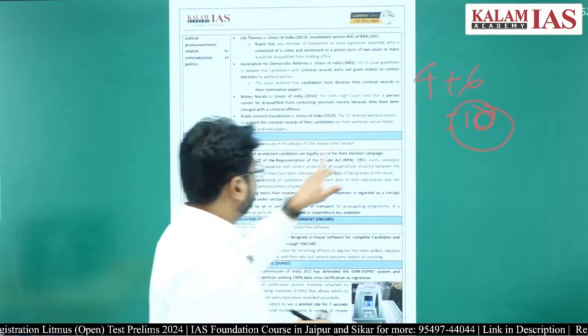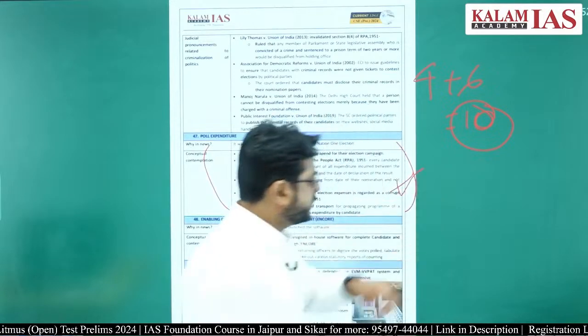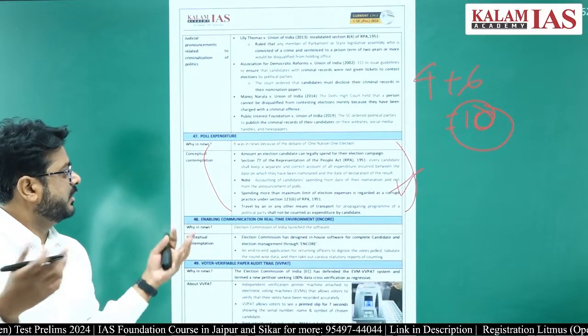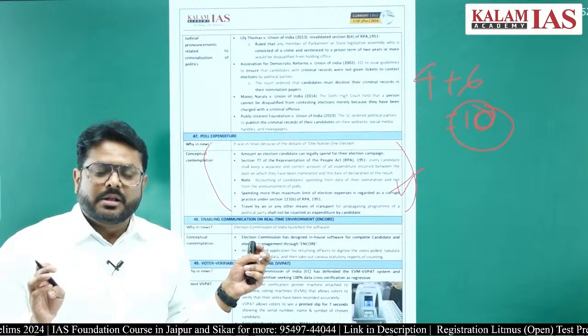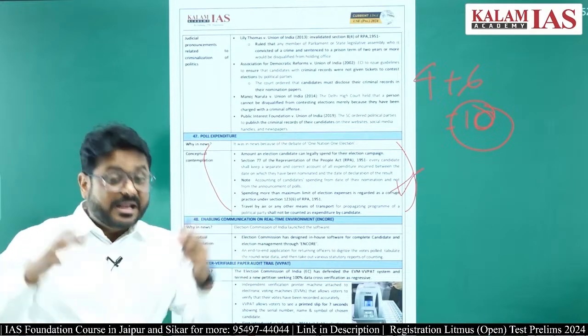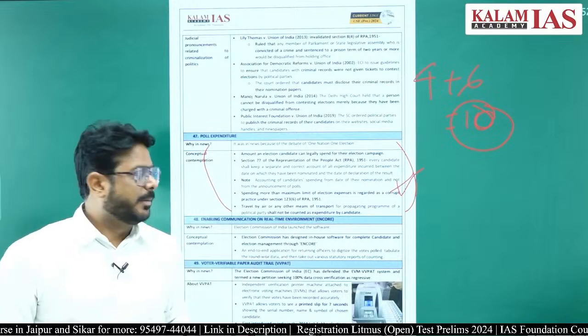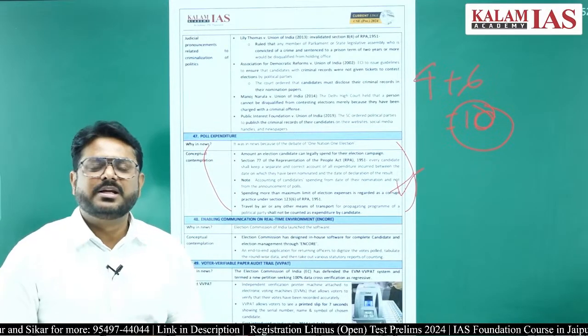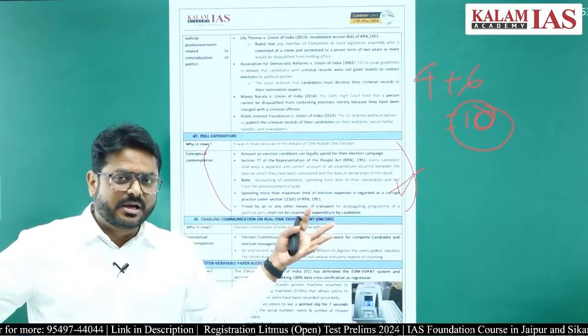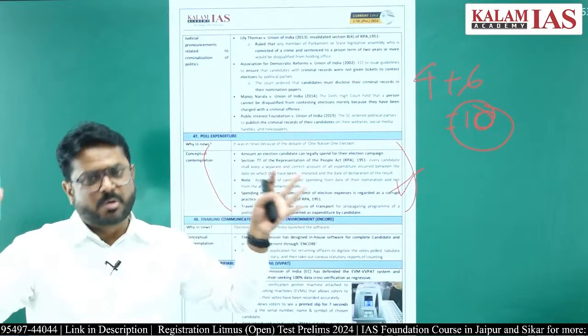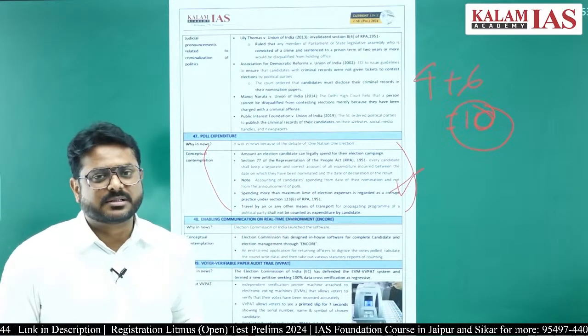Poll expenditure. There is a maximum limit put, so that a candidate will not expend more than that limit. For example, in case of Lok Sabha, in a bigger constituency it is 95 lakh, in a smaller constituency it is 75 lakhs, right.